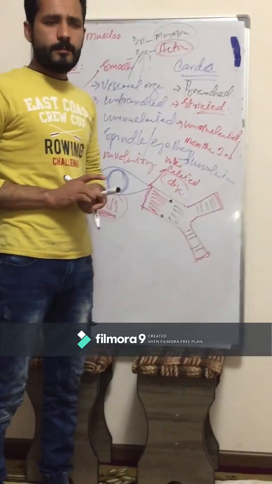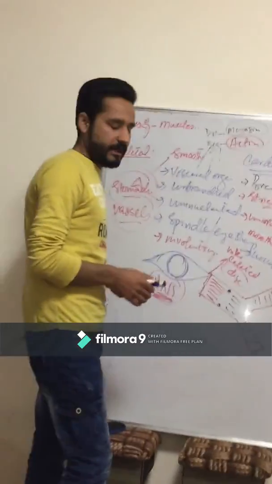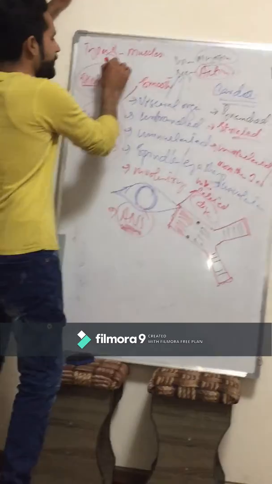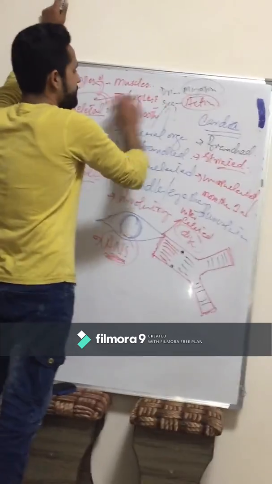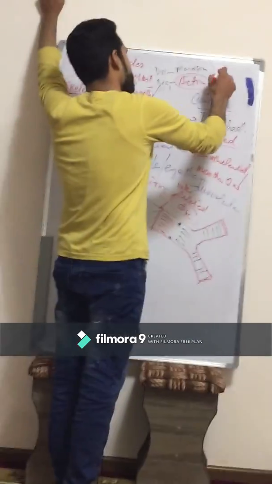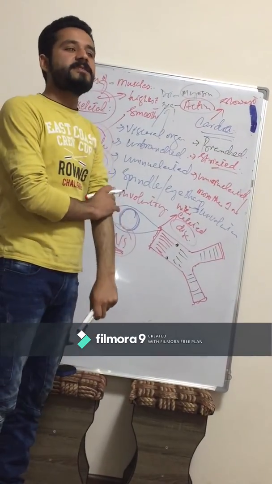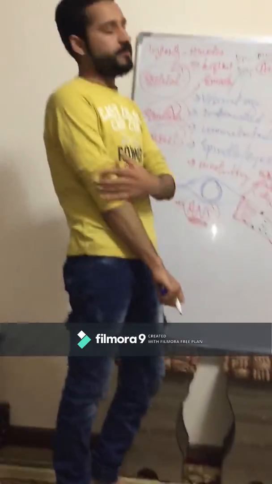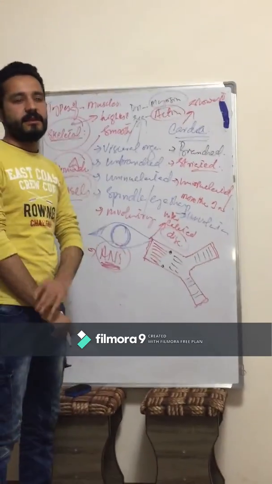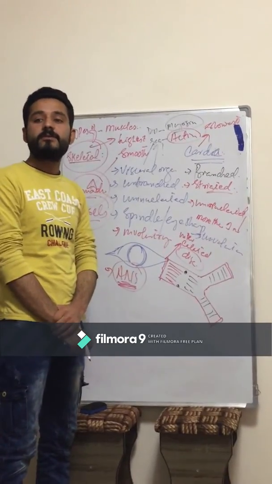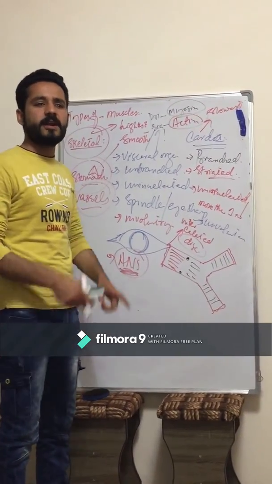Another point is, what will be the speed of these three types of muscles? Remember, the speed of the skeletal muscle will be the highest, and cardiac muscle slowest. Skeletal muscles contract and relax very fast, while the cardiac muscle contracts and relaxes very slowly. This is the reason why the skeletal muscles feel fatigue very quickly, because they contract and relax very fast.